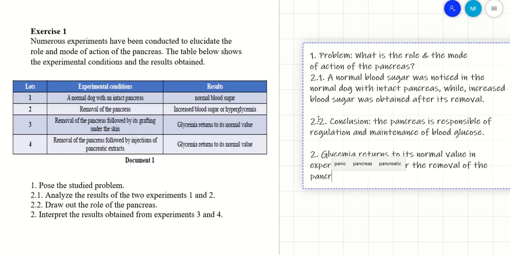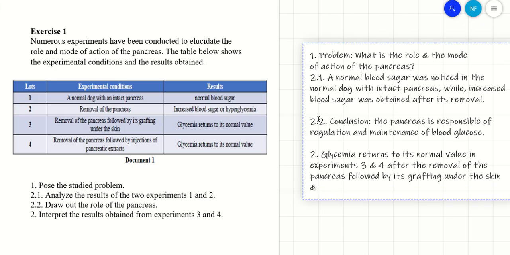In both cases we had removal of the pancreas followed by, in the first one, its grafting under the skin, and in the second one, injections of pancreatic extract, respectively, because experiments 3 and 4, so respectively, the first condition written corresponds to experiment 3, the second one corresponds to experiment 4.